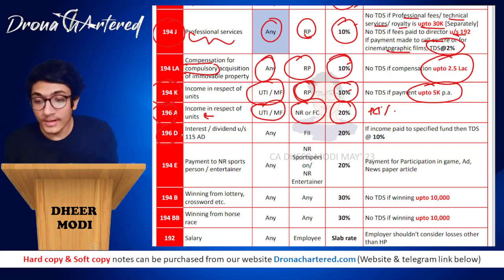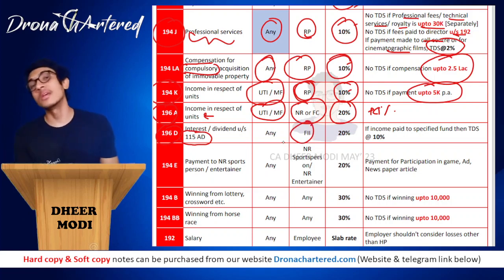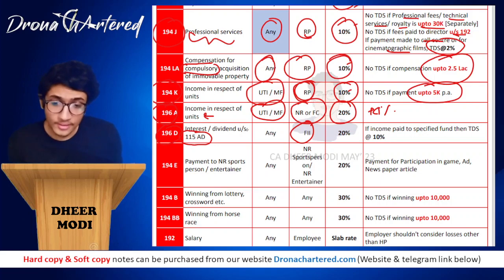Next section is your 196D, that is interest and dividend under section 115AD. So if any interest or dividend has been paid to any FII, a foreign institutional investor, under section 115AD, therefore over here also, 196D, your rate will be 20%.